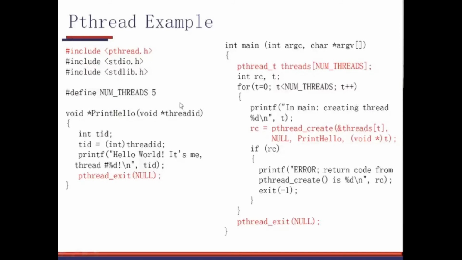If I get thread ID 0, it will print 0. If I get 1, it will print 1. If I get 2, I'll print 2, and so on. So for whatever threads I generate, I pass the number to this thread, and this thread will print that number with the message.